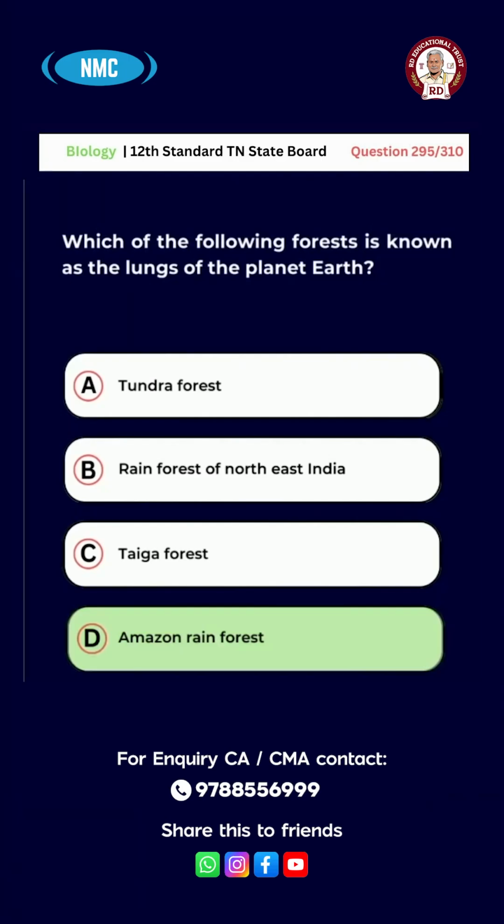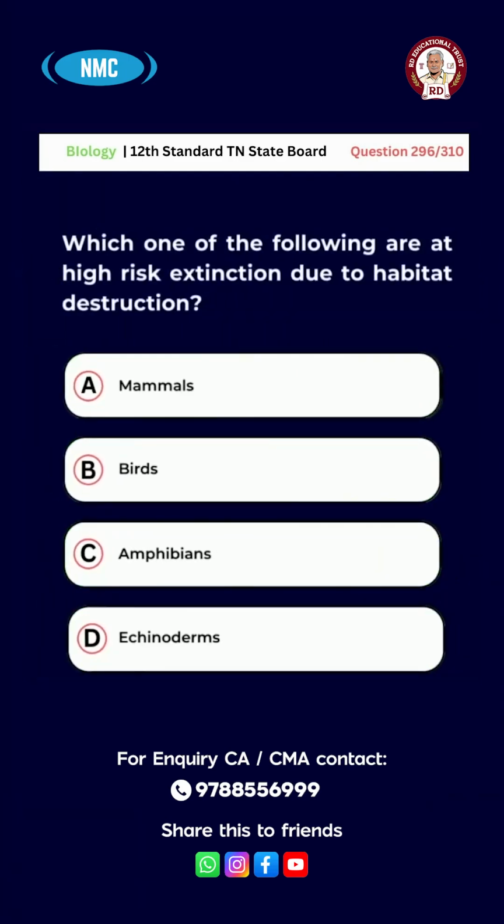Amazon rainforest. Question number 296. Which one of the following is at high risk of extinction due to habitat destruction? A. Mammals, B. Birds, C. Amphibians, D. Echinoderms. The right answer for this question is option C.